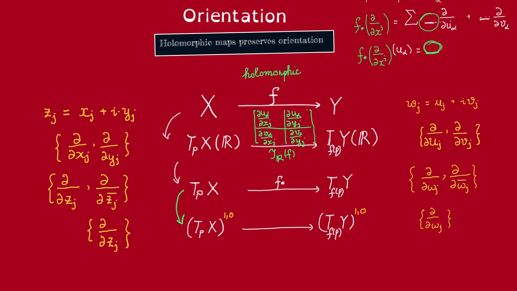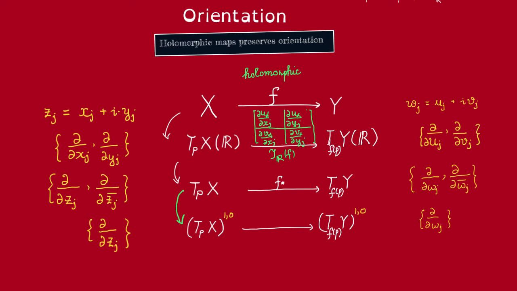All the other terms vanish when we pair with du_alpha, except this one, which gives 1. So we just get this coordinate here. And here we just write this as partial u_alpha over partial x_j. More accurately, we should view this as u_alpha composed with F, which is the way we view u_alpha as a function on X, right? So this should be the pullback of u_alpha, but we don't write the F there just for conciseness. So here is actually the pullback of u_alpha. So that's the matrix for this linear transformation of real vector spaces.